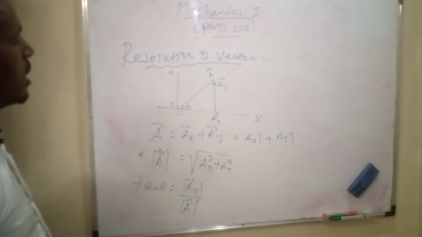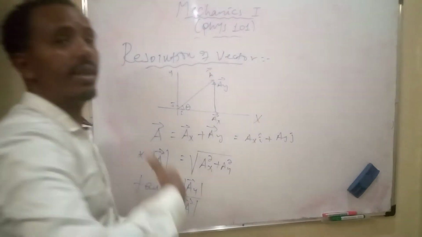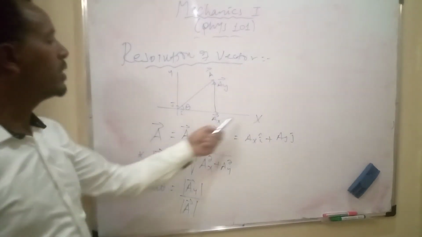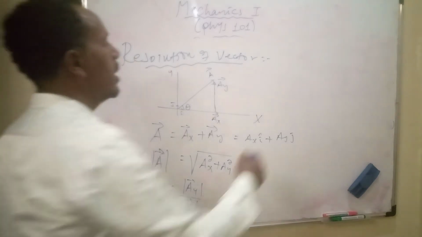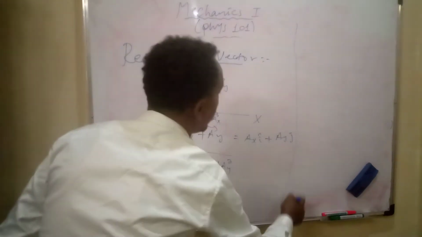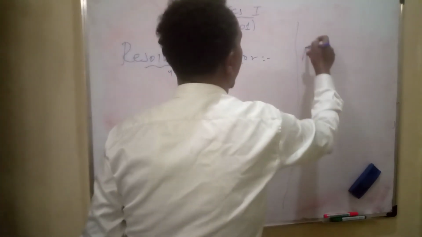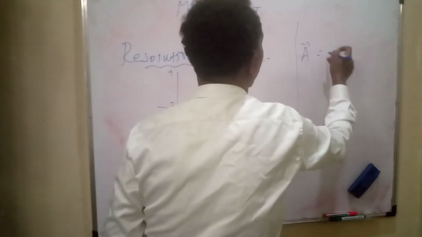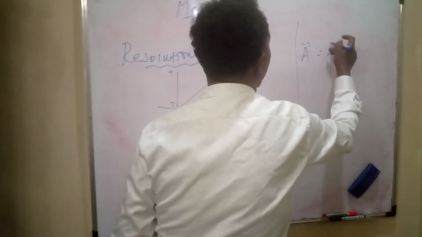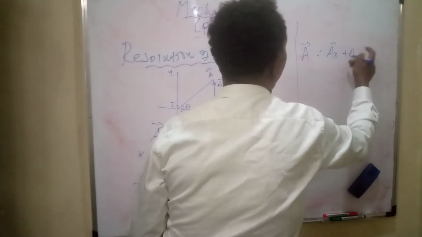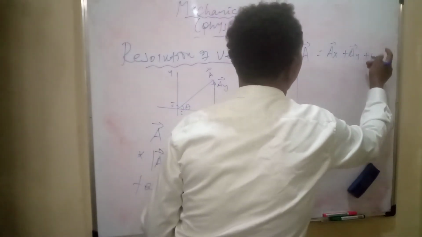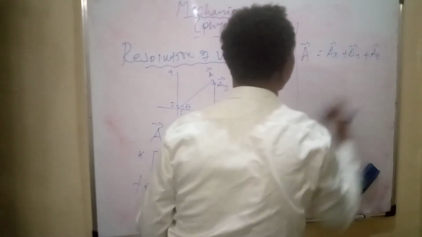This is expressed in 2 dimensions, x and y. If this is expressed in 3 dimensions, vector A is equal to vector ax plus vector ay plus vector az.